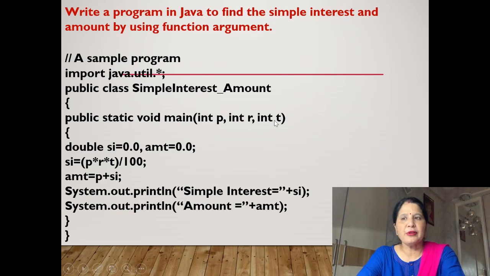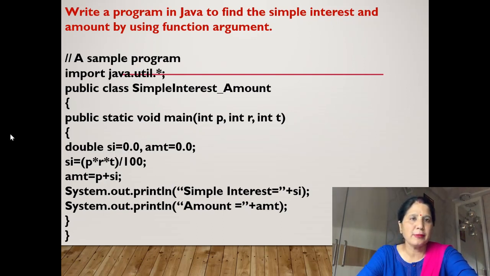Now one more program we will do. This is the program related to simple interest and amount by using function argument. Same way we will write import java, then public class Simple_Interest_and_Amount, because we are finding simple interest and amount here. Then curly bracket start, public static void main. Here we want principal, rate and time, so we have taken variable P for principal, R for rate and T for time. All in integer form, so I have taken int P, int R and int T.